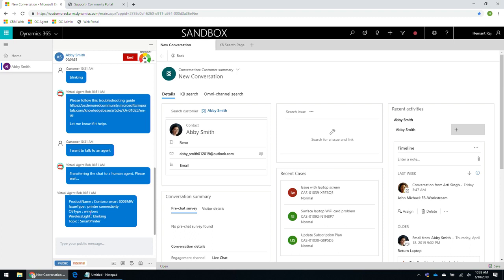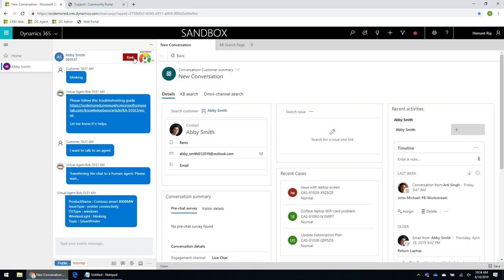The other thing that I want to talk about over here is the way bots are modeled on the omni-channel side. They are modeled as agents, which gives a lot of flexibility on how you can set up routing rules. So in this scenario, we routed the inbound request directly to a bot. It was not routed to an agent.